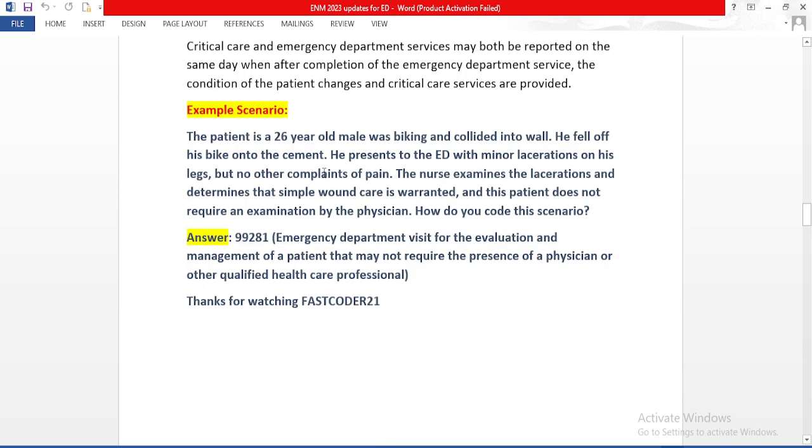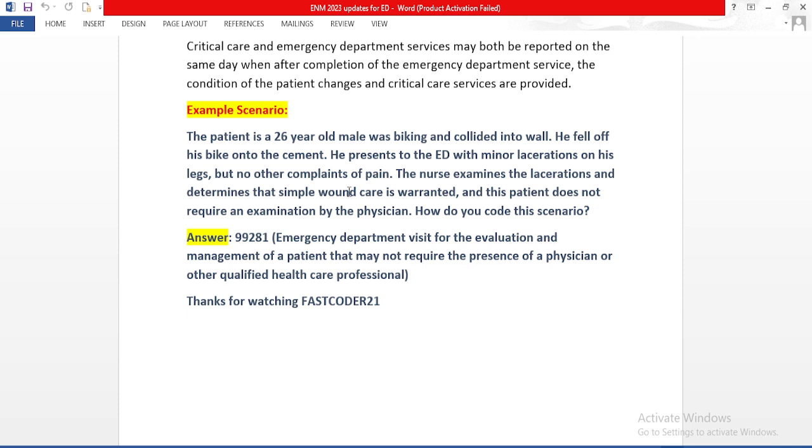So we have an example scenario here. The patient is a 26-year-old male who was biking and collided into a wall. He fell off his bike onto the cement. He presents to the ED with minor lacerations on his legs but no other complaints of pain. The nurse examines the laceration and determines that simple wound care is warranted and this patient does not require an examination by the physician. How do you code this scenario?